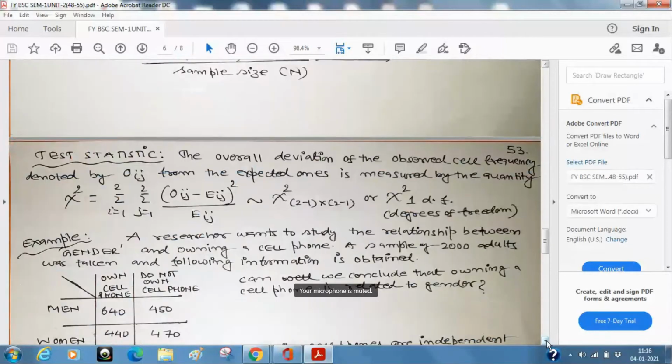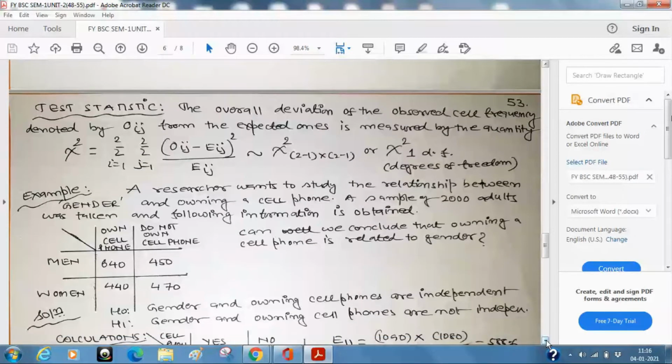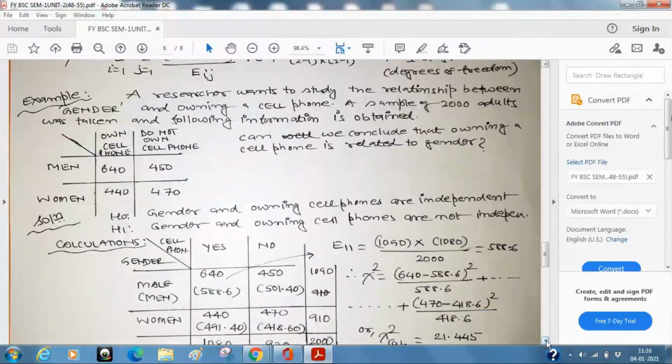Suppose this is just a table. So now in that case, what we are saying is that this is the observed frequency. This is also observed frequency. So in that case, how will the calculations go? The calculations will go like this.